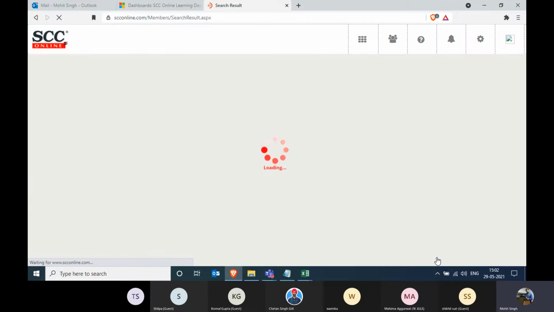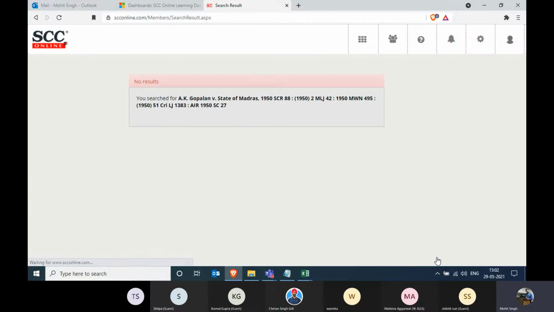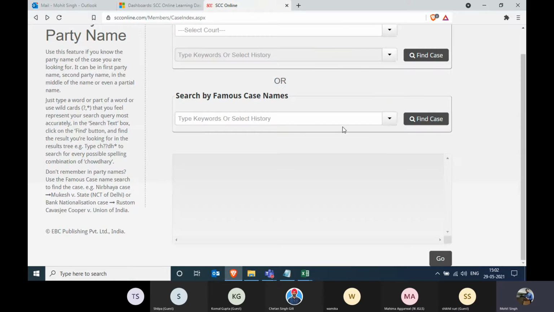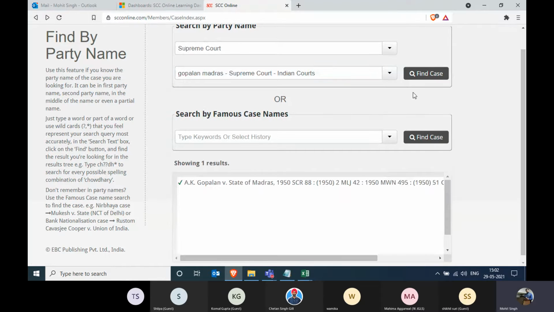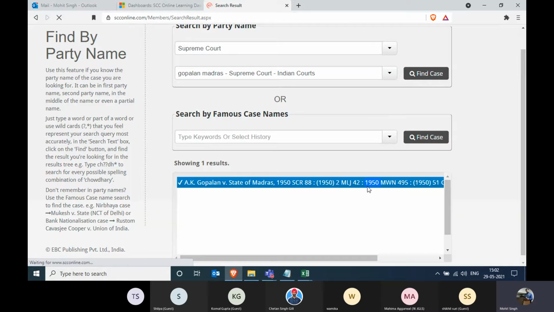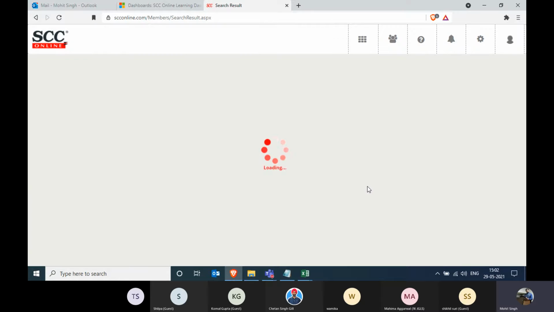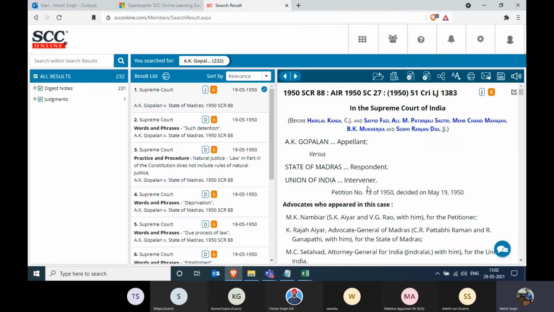I would highly recommend the members, whenever they are researching one particular case, to please open the case via find by party name or via find by citation. The reason is very simple. Whenever you open the cases via find by party name and citation, you not only get the judgment, but you also get all the digest notes which have been made by the editors of Eastern Book Company. We all know the meaning of digest notes and head notes, but the importance is that it is very useful to us as it is kind of a time saver for us.